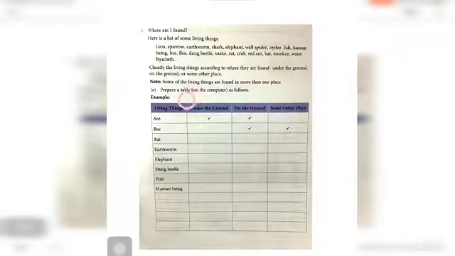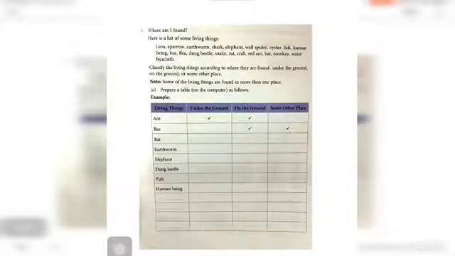Prepare a table on the computer as follows. Now what you want to do, see here one table is there, and some living things are given here. Okay, so many living things are here, only some are mentioned here, but from the list given here you want to fill in every living thing, and you want to write where it belongs to: under the ground, on the ground or some other place.